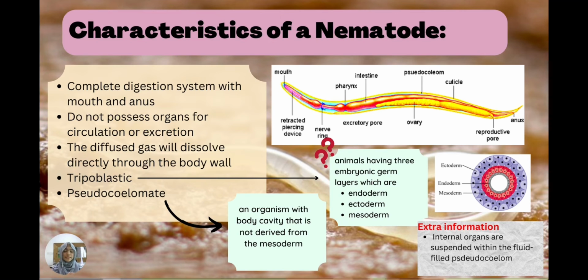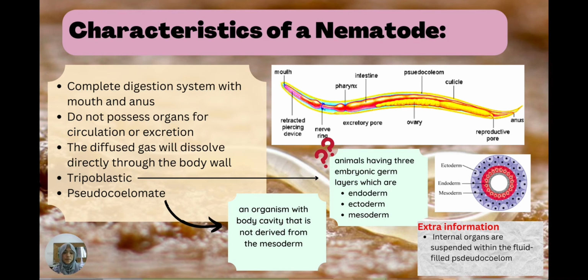So the next part is the second part of the characteristics of a nematode. First of all, they have a complete digestive system with a mouth and anus, as you can see in the diagram. But they do not possess organs for circulation or excretion. Nematodes usually use their chemosensory and mechanosensory neurons embedded in their cuticle to respond to environmental stimuli. Therefore, diffused gas will dissolve directly through the body wall.